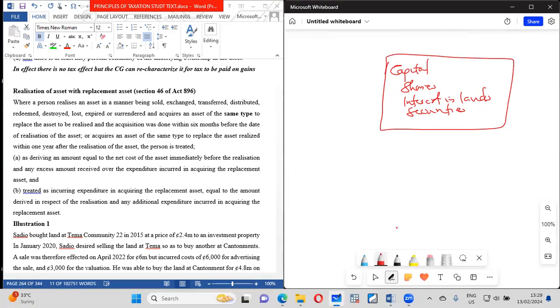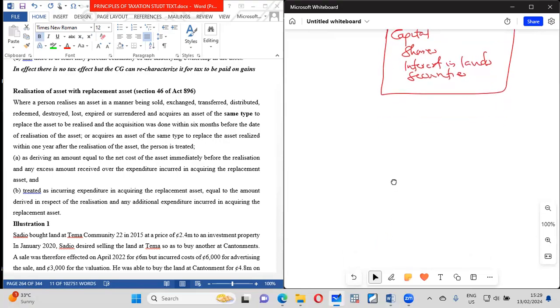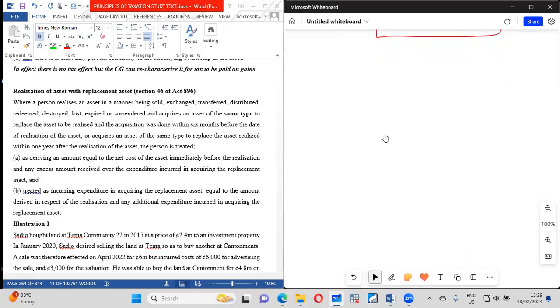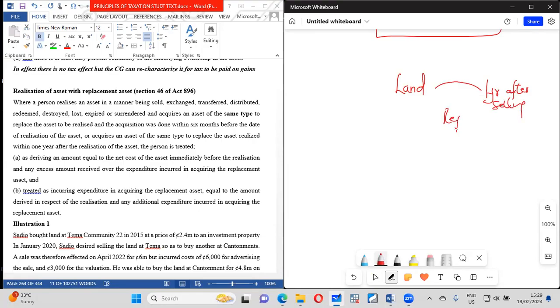Now, what Section 46 is talking about is very interesting. It says that if you sell an asset, we are talking about replacement. If I sell my land, which is a capital asset, and I replace it 1 year or 12 months after my selling, it is called replacement.